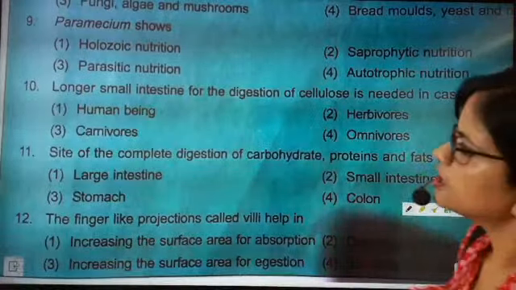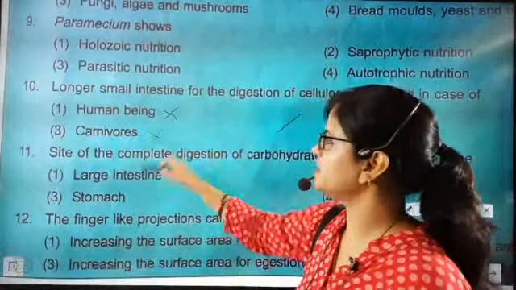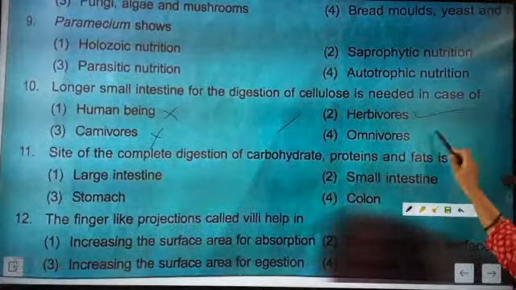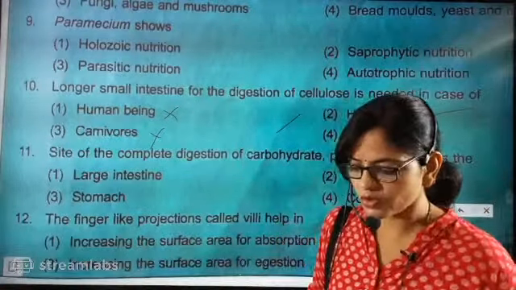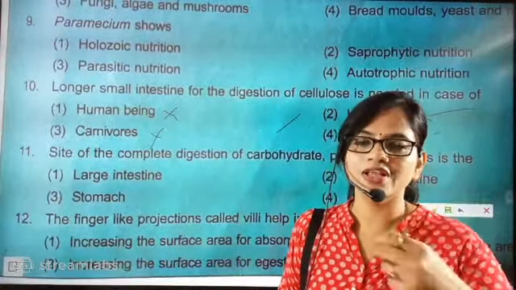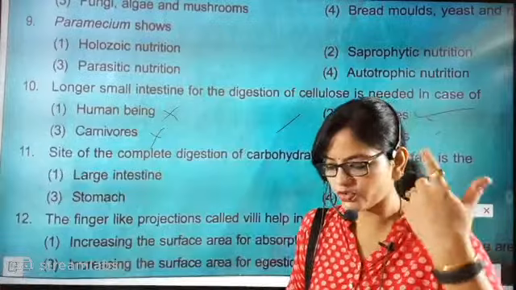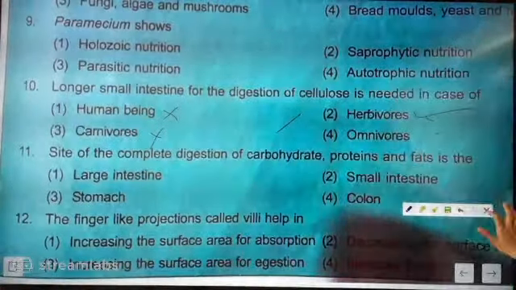Super. Humans, no. We are carnivorous, no. It is herbivores, which have to digest cellulose. They are ruminants, so they chew the cud. So herbivores have a longer small intestine.